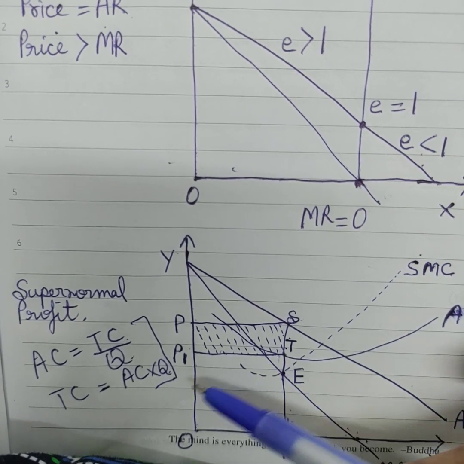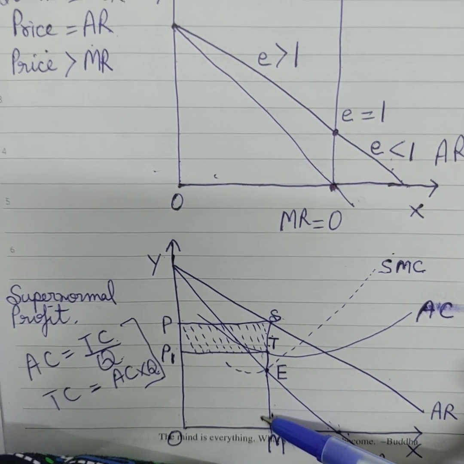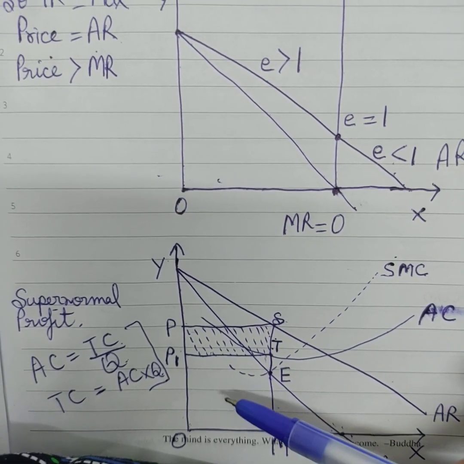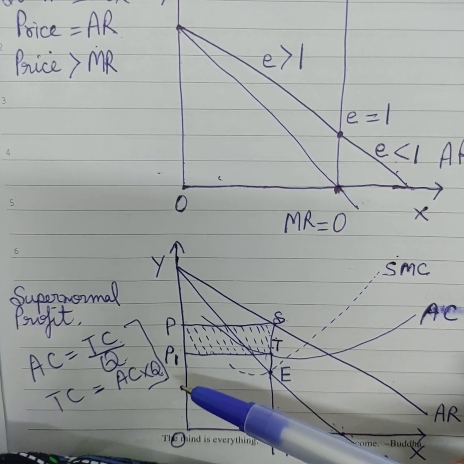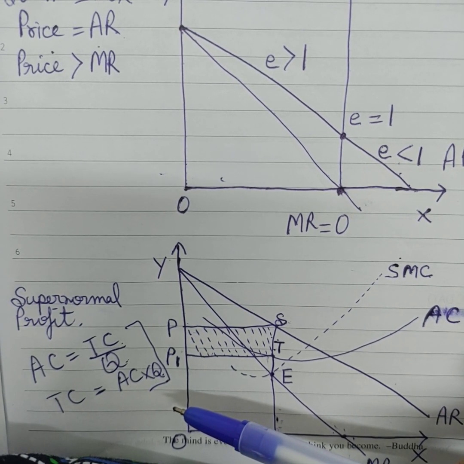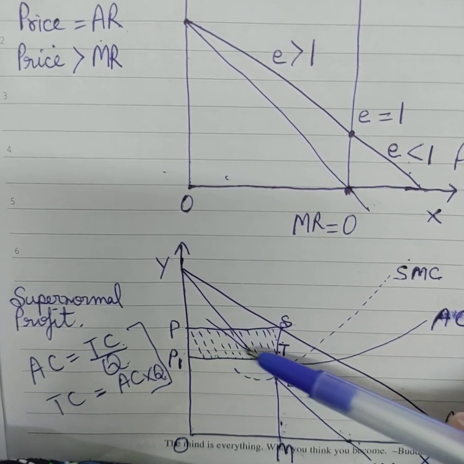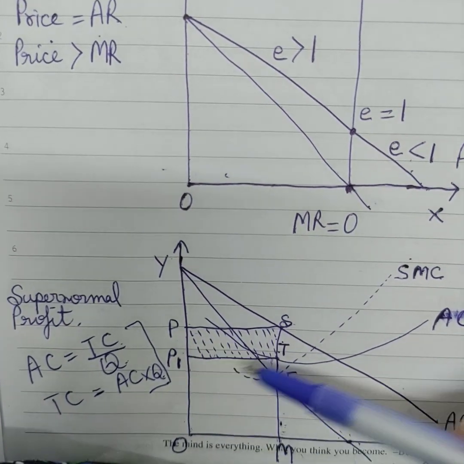So total revenue is the bigger rectangle and total cost will be this shorter rectangle.